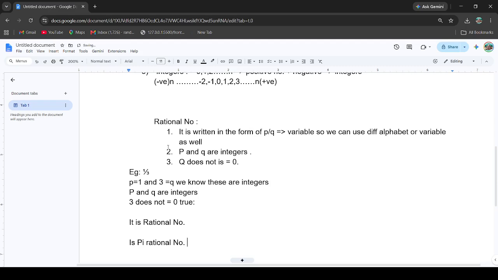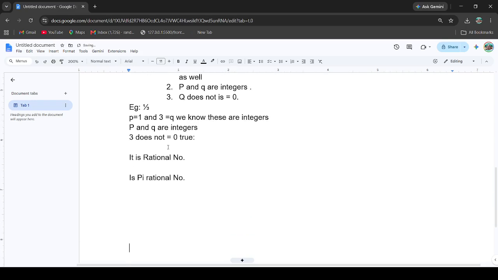Basically pi is not an integer, so we can say that it is not a rational number. The confusion might be between pi, 22 upon 7, and 3.14. In this question, is it a rational number or irrational number? This type of problem basically occurs in examination questions.